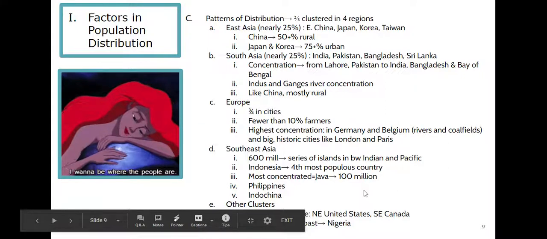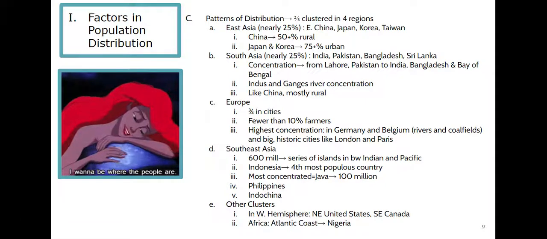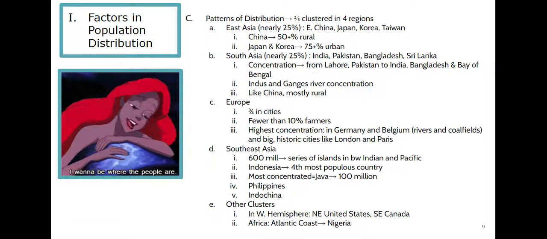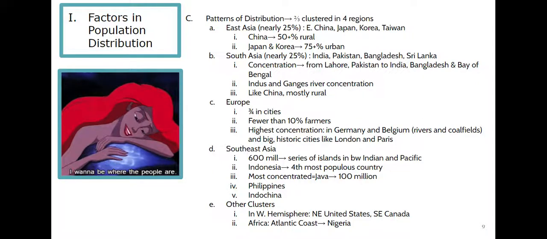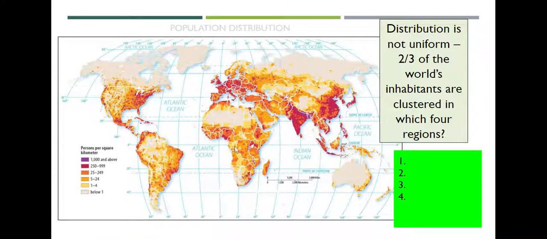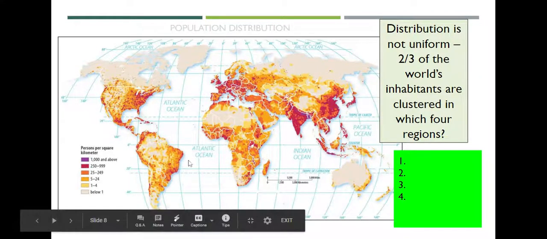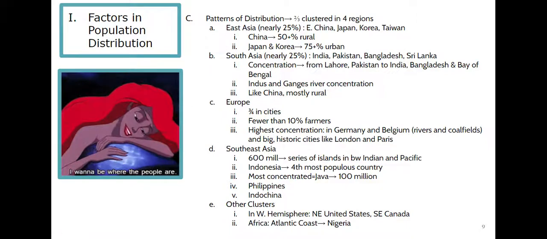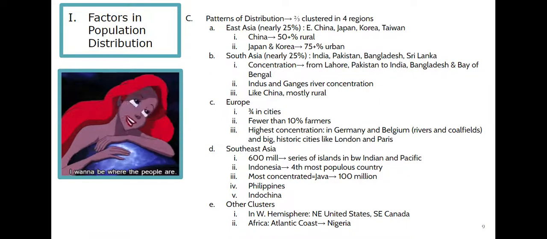And then other clusters to talk about. North America has clusters in the Western Hemisphere, Northeastern United States, Southeastern Canada. There's some clusters along the Atlantic coast in Africa where there's some pretty big population areas. So really you're talking about the Northeast here, and both the United States and Canada are heavily populated. Africa, we're talking about right in here. It's pretty heavily populated. South America has a little bit along the coast as well. It's just not as much as other regions of the earth. So those are your cluster areas.